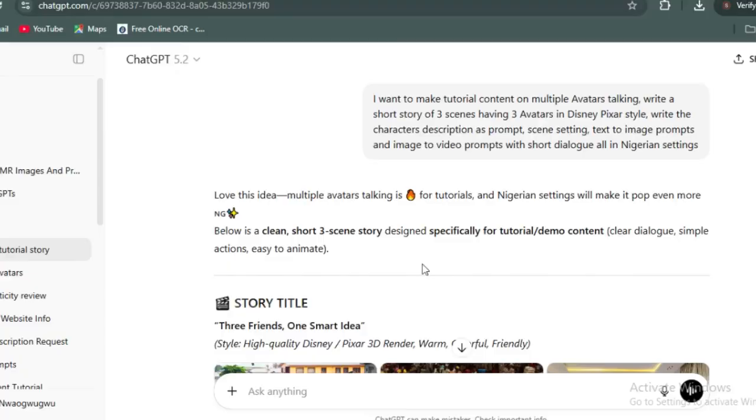So the first thing to do is to have a story in mind. What kind of story do you want to create? So for me, I moved over to ChatGPT and then I said, write a short story of 3 scenes having 3 avatars in Disney Pixar-style. Write the character's description as prompt, scene settings, text to image prompt, and image to video prompt with short dialogue, all in Nigeria setting. There's a reason why you should specify the region where you want your characters to appear.